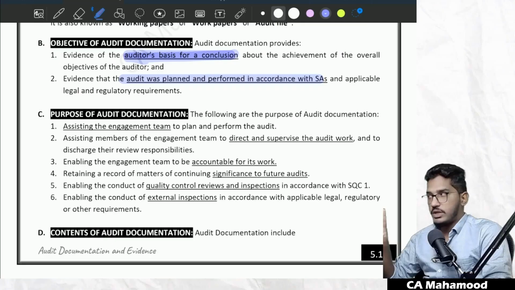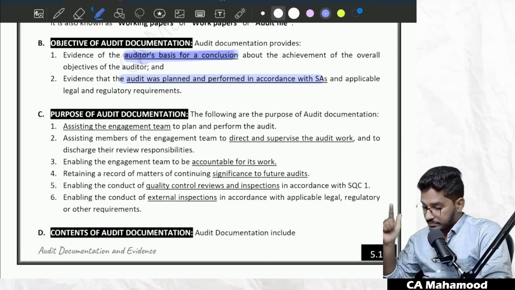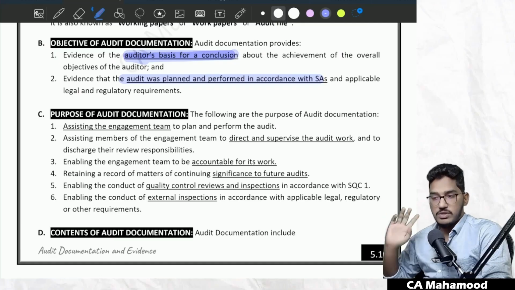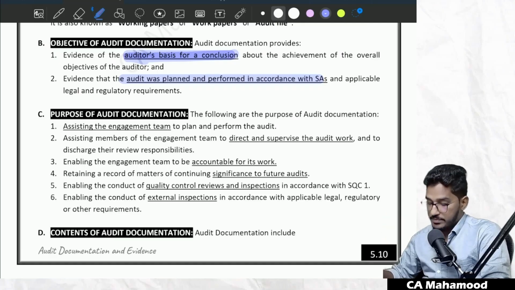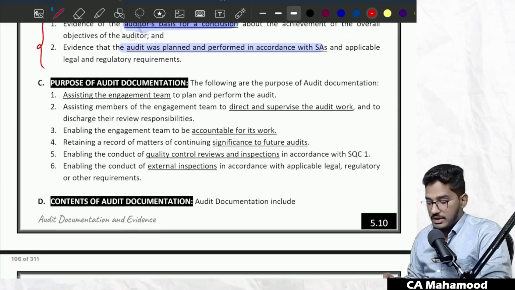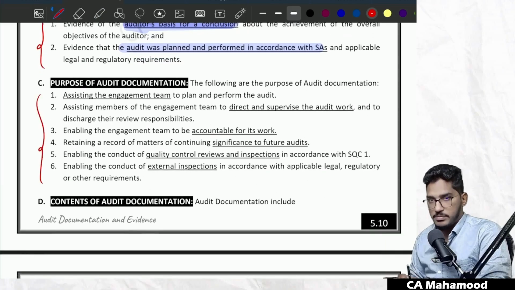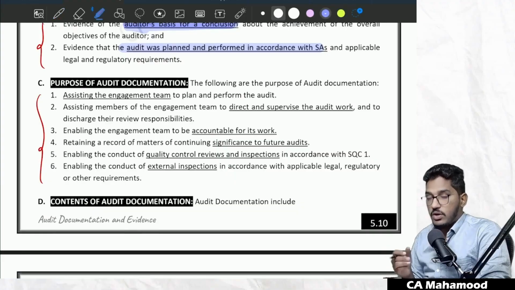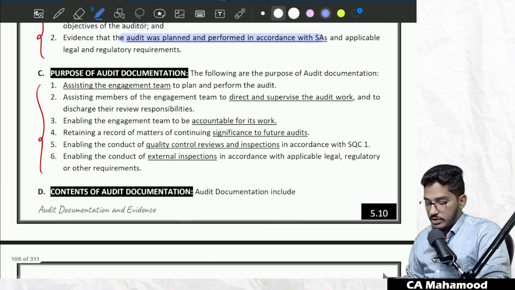So the main objective of audit documentation is it will act as evidence for the basis of the auditor's opinion. It will also act as evidence that audit was planned and performed in accordance with standards. So that is the main objective. But apart from that main objective, there are various other purposes also which documentation is going to fulfill. So what are the other purposes, or what are the other advantages of audit documentation?